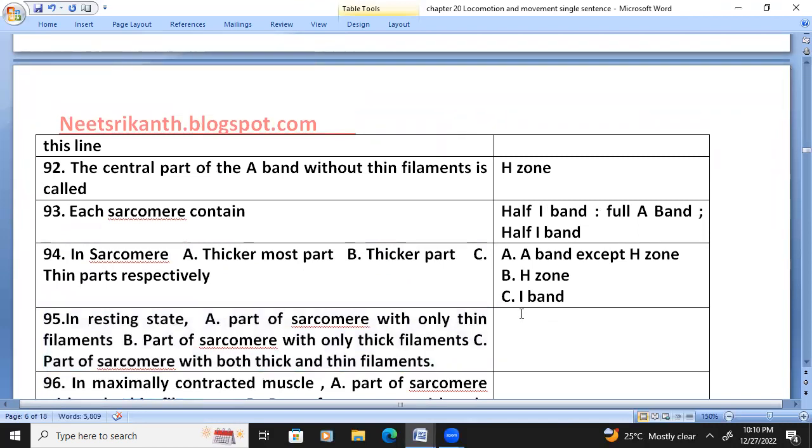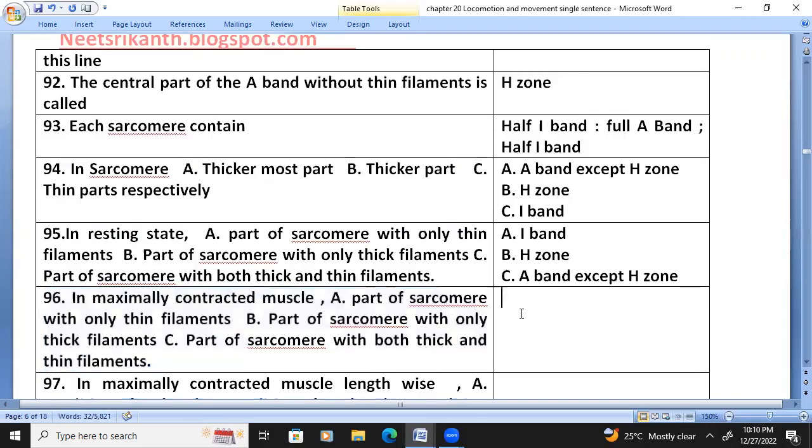In resting state, the part of sarcomere with only thin filaments is the I band. The part of sarcomere with only thick filament is the H zone. The part of sarcomere with both thick and thin filament is the A band except H zone.